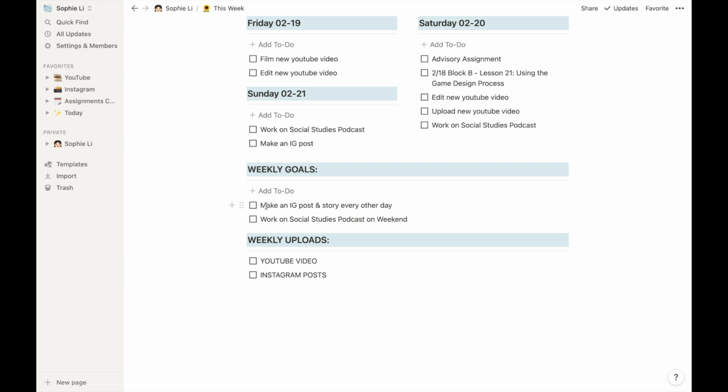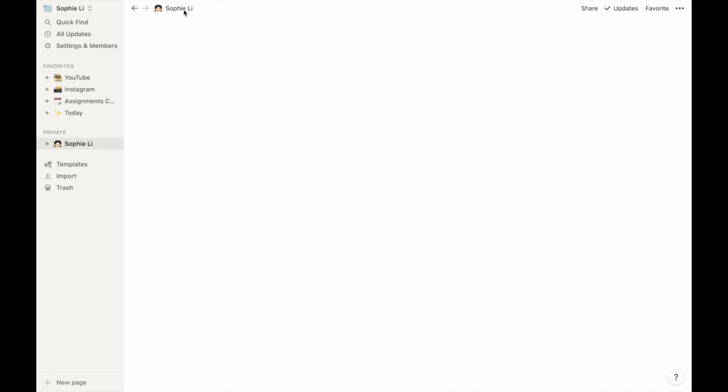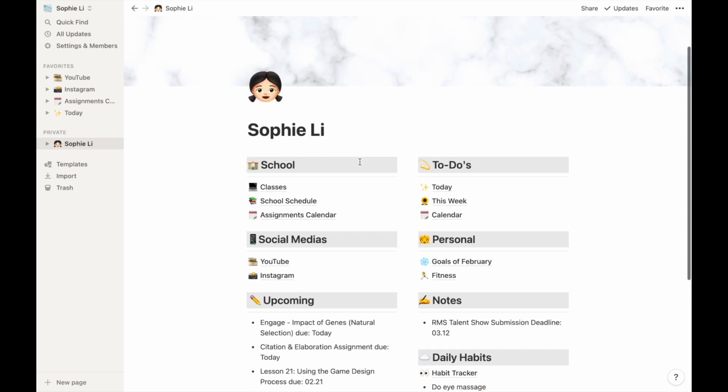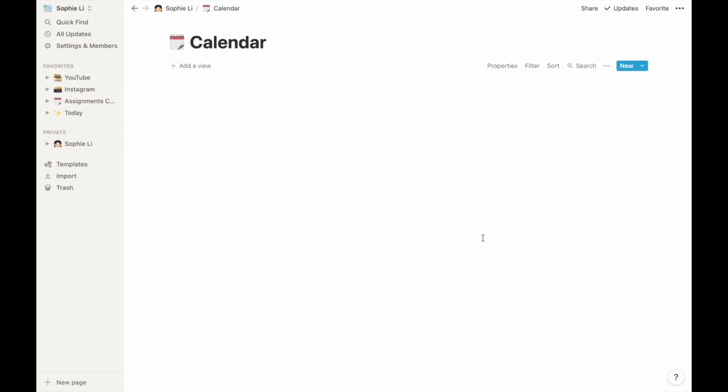And these are basically just what I have to do, and for my weekly goals I basically put what I need to upload on that specific week, and they're mostly the same because I need to upload Instagram posts every other day, even though sometimes I can't really do that because I do have a lot of homework on that specific day, and sometimes they can be coincidence, but sometimes it's just that I am kind of lazy to post Instagram posts. So over here it is my calendar.